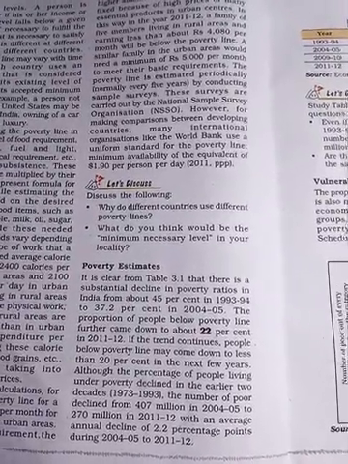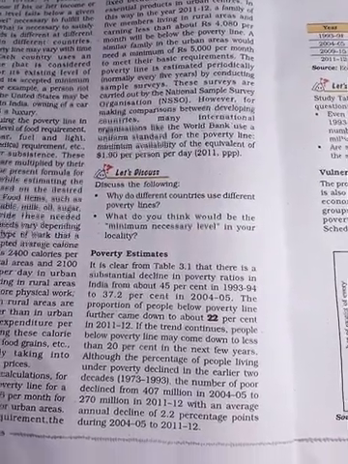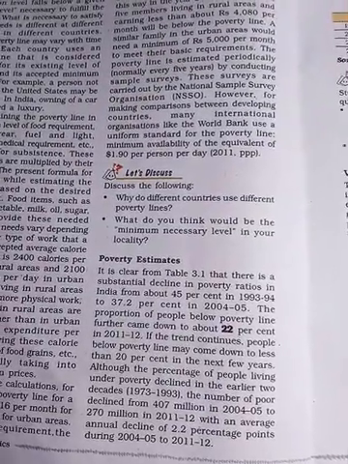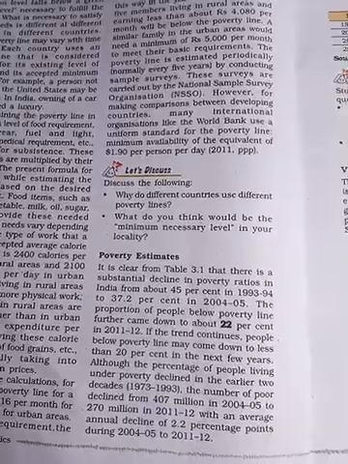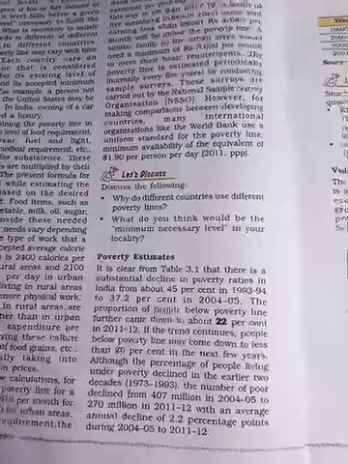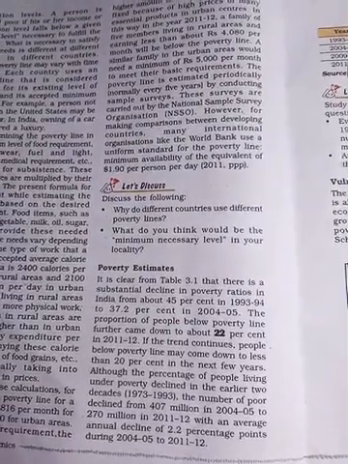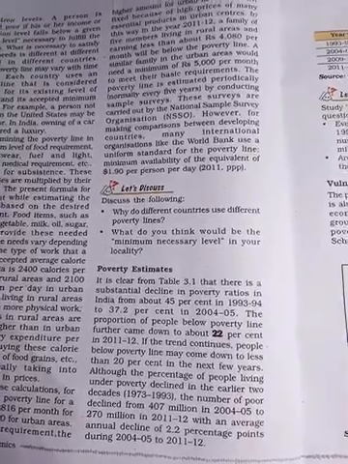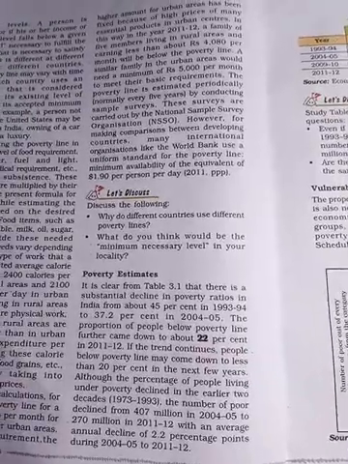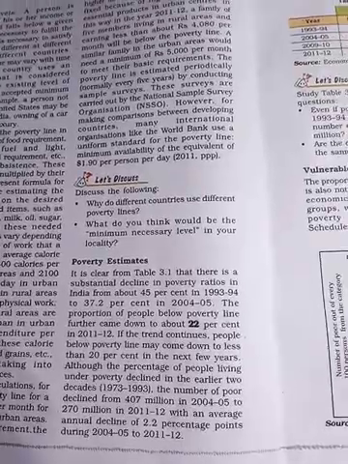So although the percentage of people living under the poverty line declined in the earlier two decades, from 1973 to 1993 the number of poor declined from 407 million, and between 2004-5 and 2011-12 it decreased to 270 million. That means the annual decline rate is 2.2 percentage.